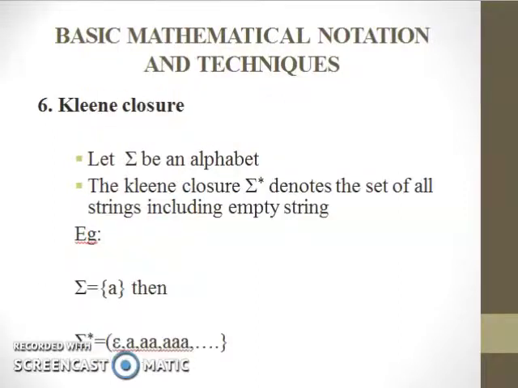Sixth one is Kleene closure. Kleene closure denotes the set of all strings including the empty string. That is the main thing here. Kleene closure means it includes the empty string. So, for example, summation equal to {a}. Then the Kleene closure of this alphabet, summation star, equals epsilon, the empty string, and next a, aa, aaa, and so on.